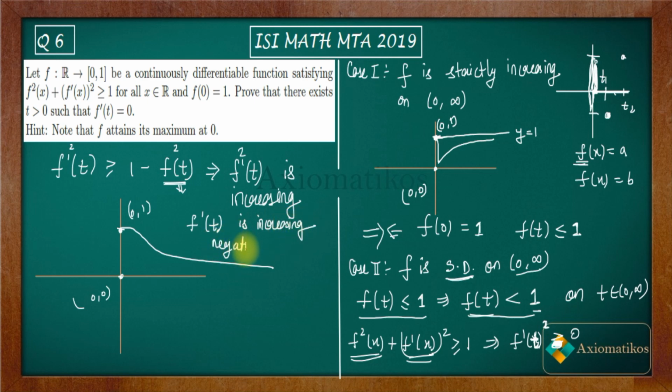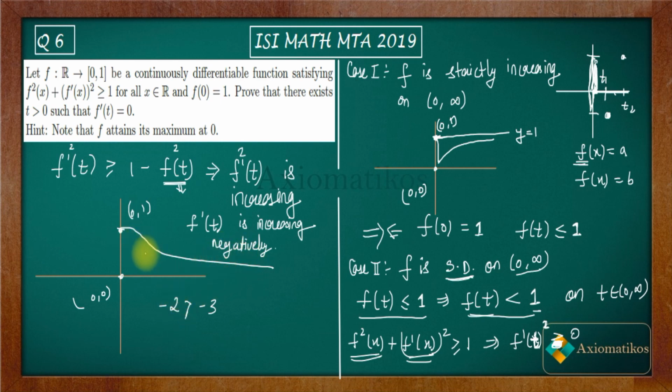Are you getting my point or not? You know that if you have -2 and you have -3, then -2 is greater, but if you don't consider this negative sign for a while, then 3 is greater. So this is what is happening here. It's increasing negatively.